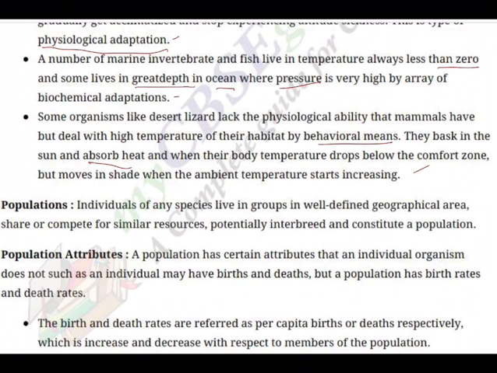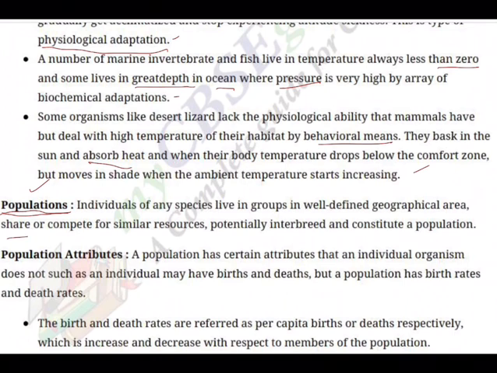So by having all these adaptations, physiological, morphological, biochemical, anatomical adaptations, organisms somehow survive. And once they survive, what do they do? They reproduce. And reproduce for what? To increase their numbers. And whenever a species increases its own numbers, we say the group of new organisms that are formed in a given habitat are called populations. So individuals of any species live in groups in a well-defined geographical area, within the ecosystem.